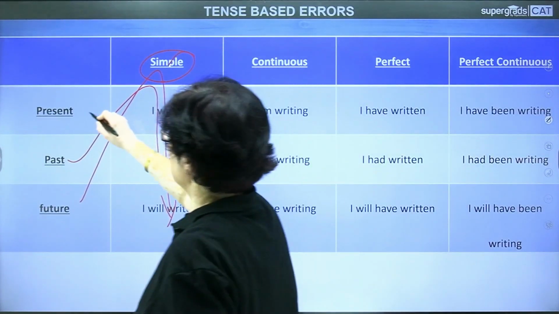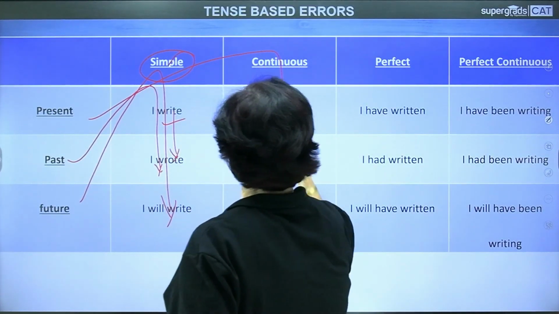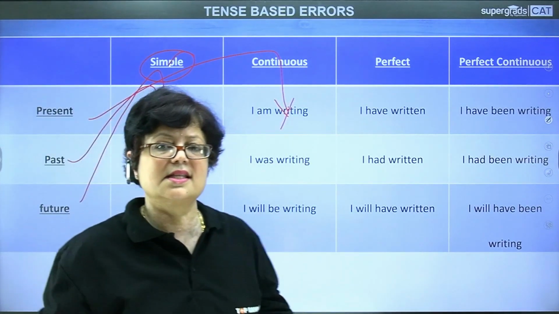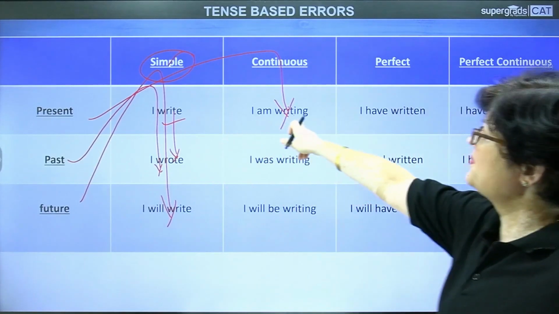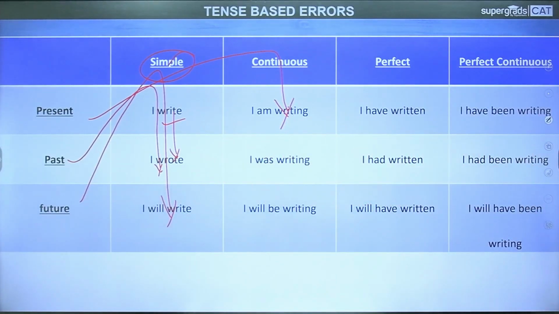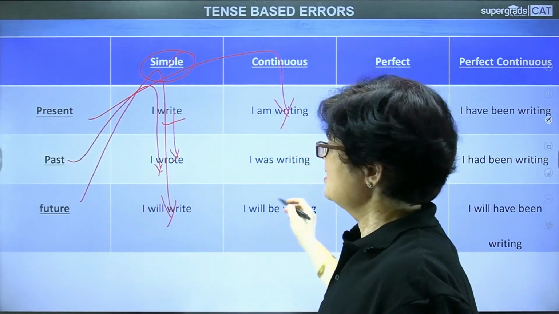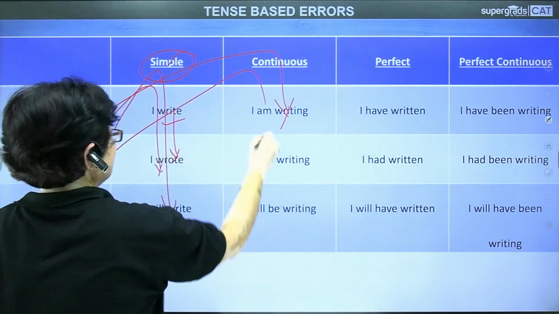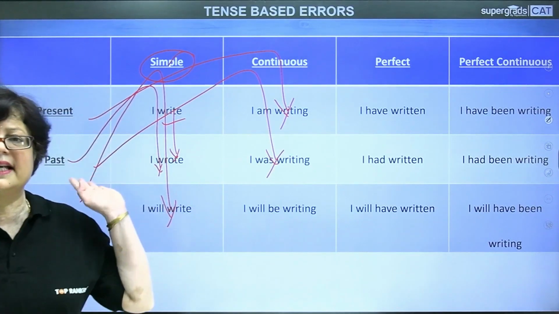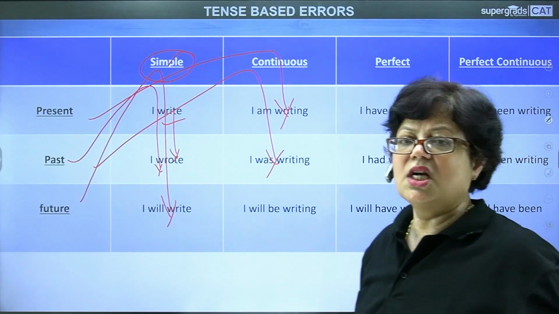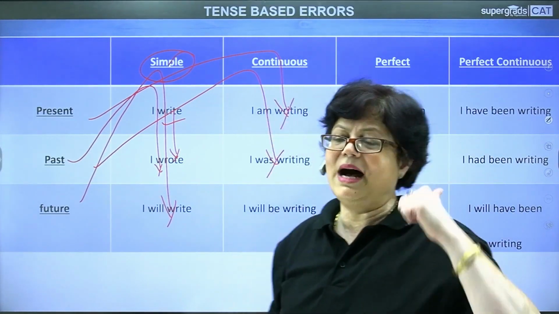The second, present continuous, which shows the time at which the action is in progress. I am writing a letter, I am writing a poem, or whatever the object may be. Similarly, past continuous, I was writing a letter. It is telling us about an action in the continuous state in the past time.